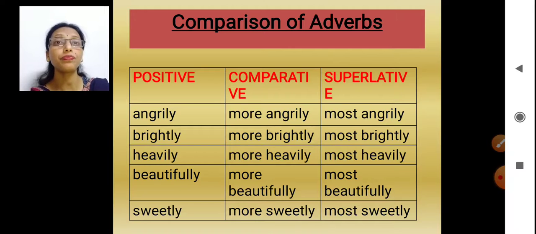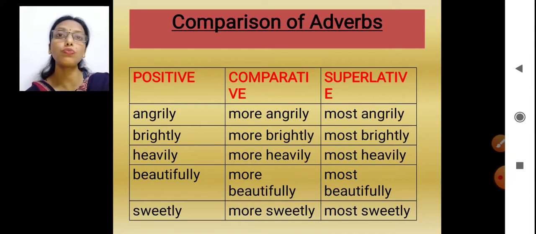Okay. Now, if I'm talking about superlative, for comparative I have added more. For superlative I will add most. Okay. Angrily, more angrily, most angrily. Brightly, more brightly, and most brightly. So this way we will write these adverbs.